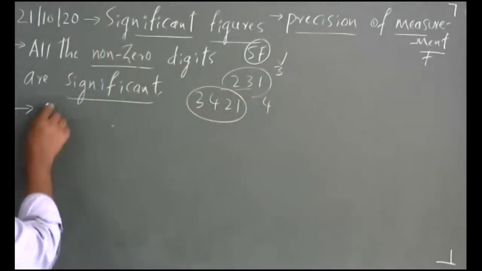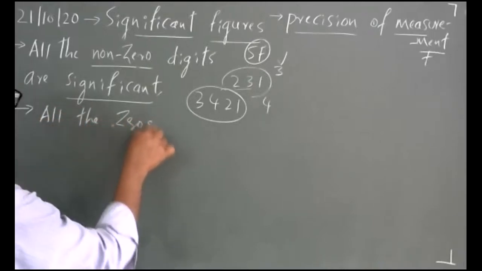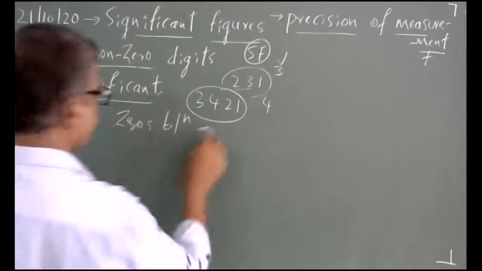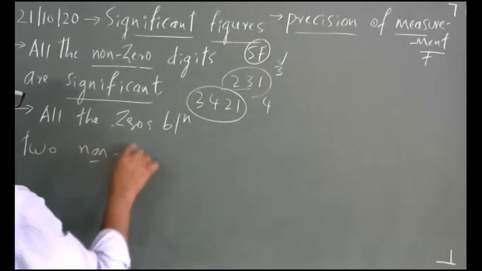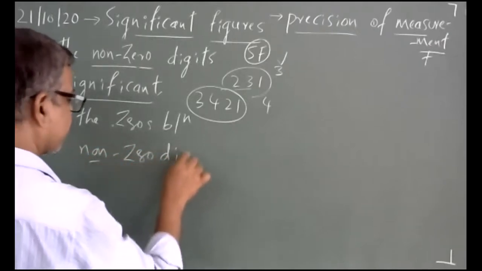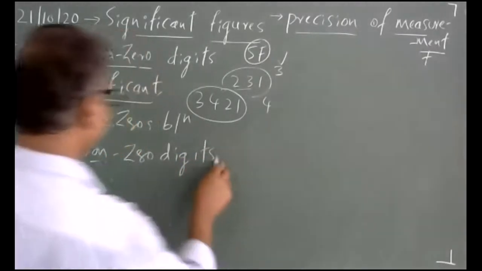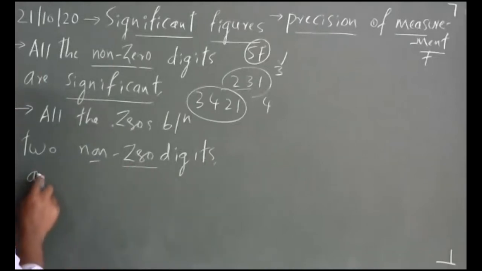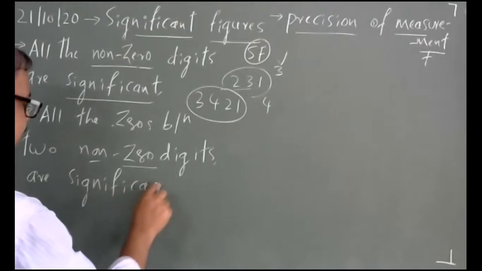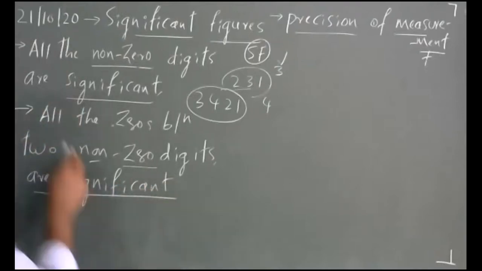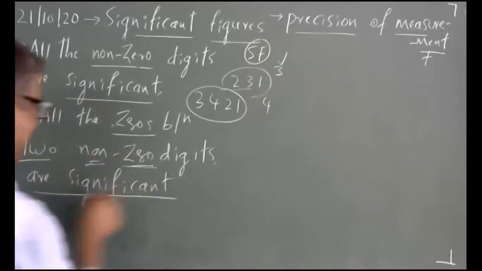Next rule I'll go. The second one: all the zeros between 2 non-zero digits are significant. I repeat, all the zeros between 2 non-zero digits are significant.